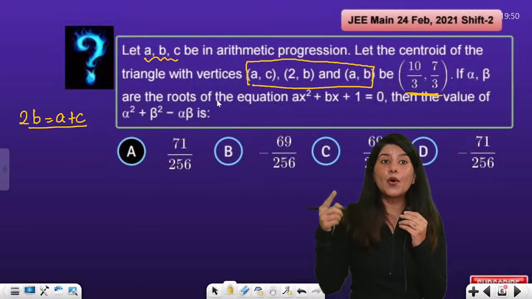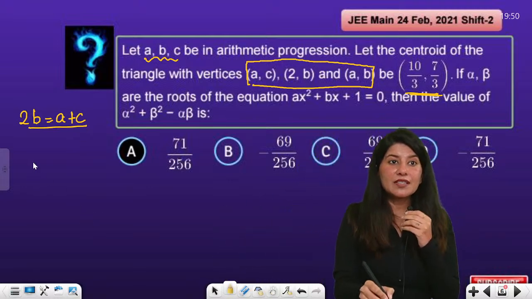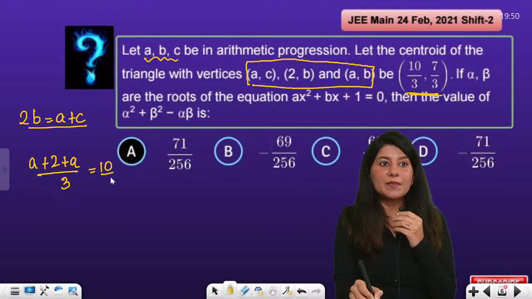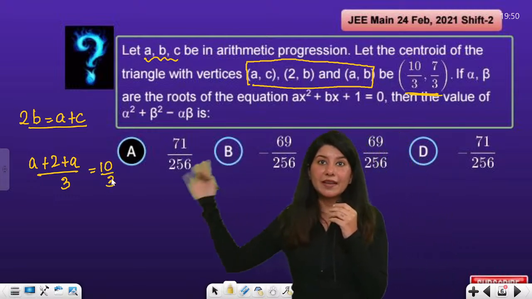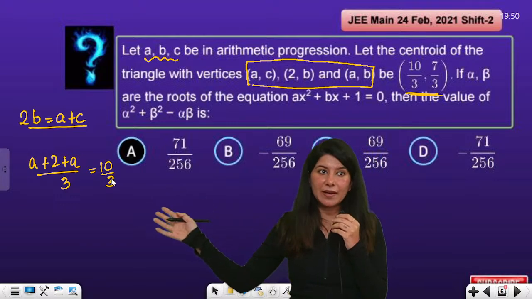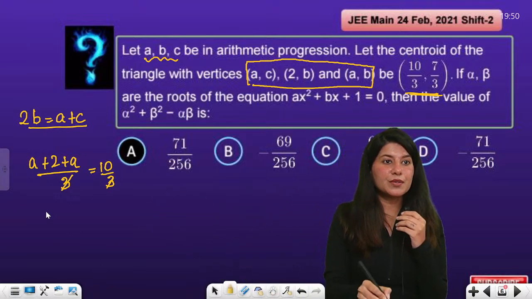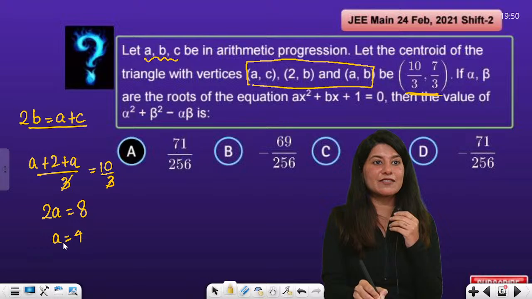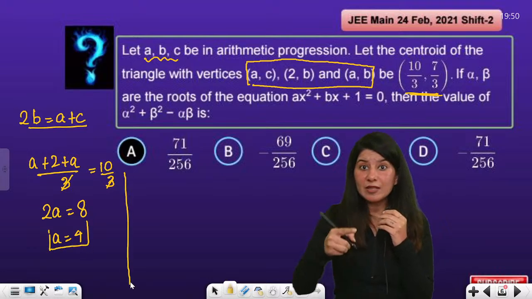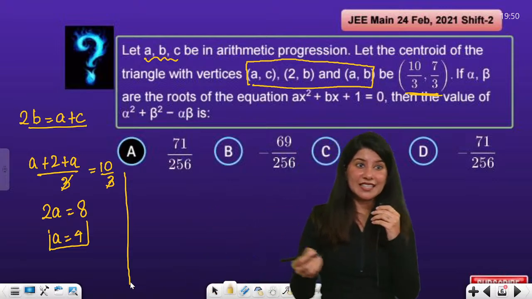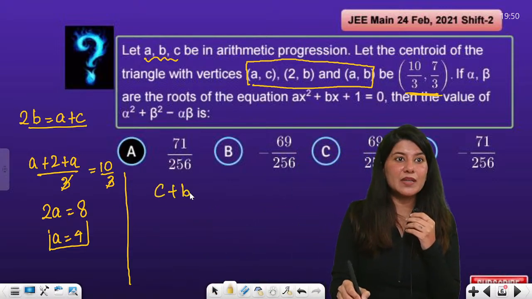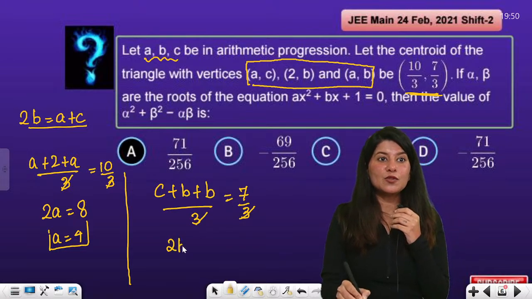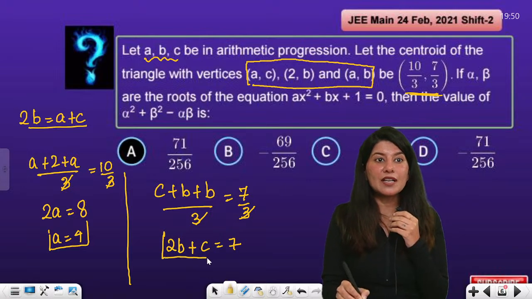Second would be the centroid of the triangle. Let me write the x coordinate. A plus 2 plus A by 3 is nothing but 10 by 3. This is x1 plus x2 plus x3 by 3 is nothing but 10 by 3. So from here, what you're going to get is 2A is equal to 8. So A is coming out as 4. Similarly, y1 plus y2 plus y3 upon 3 is equal to, yes, C plus B upon 3 is equal to 7 by 3. So that means 2B plus C is given as 7. This is your second equation.